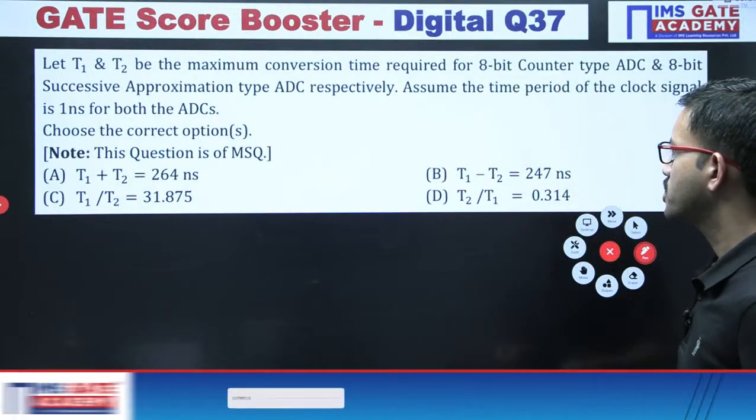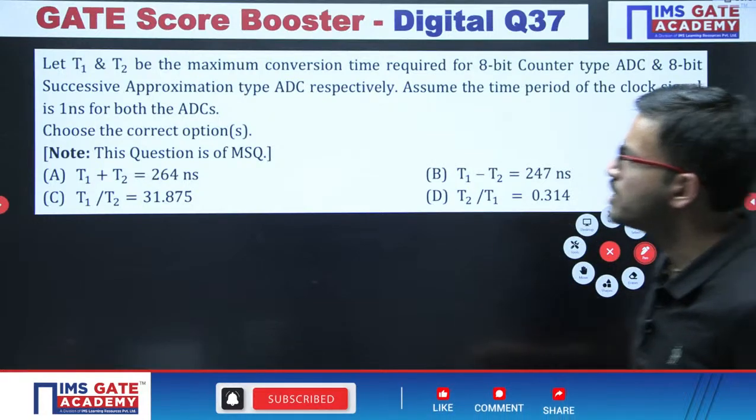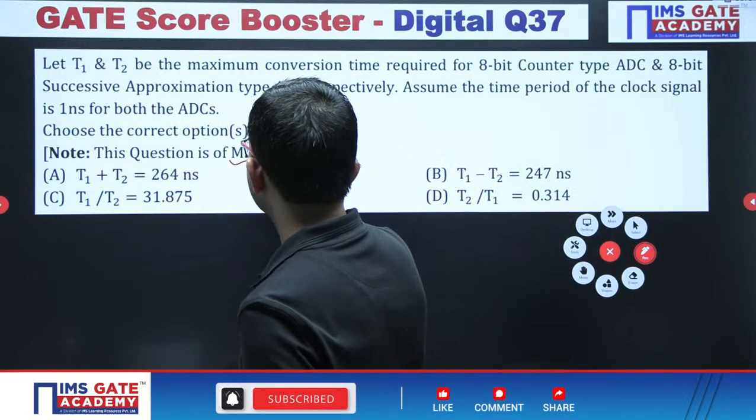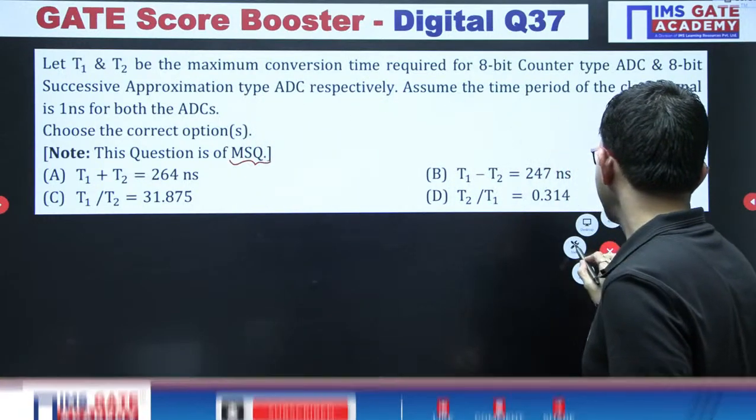Okay, next question. This is a question related to ADC, analog to digital converters, regarding counter type ADC and then successive approximation ADC. This question is MSQ, either one option or more than one option can be correct. All of you give it a try.